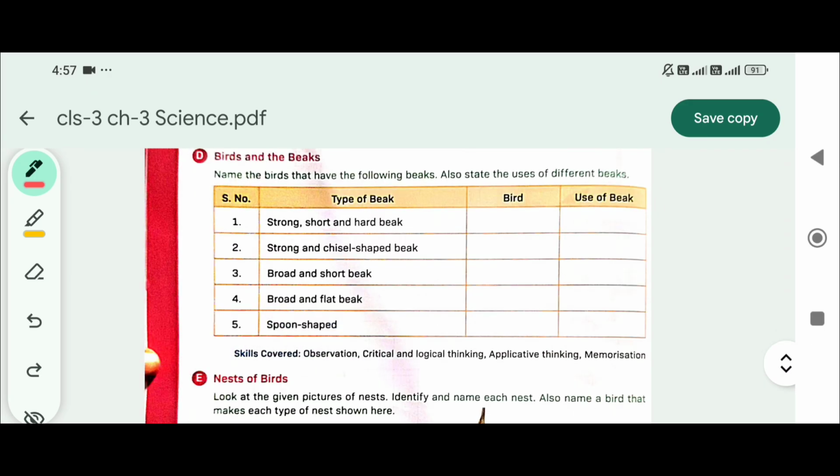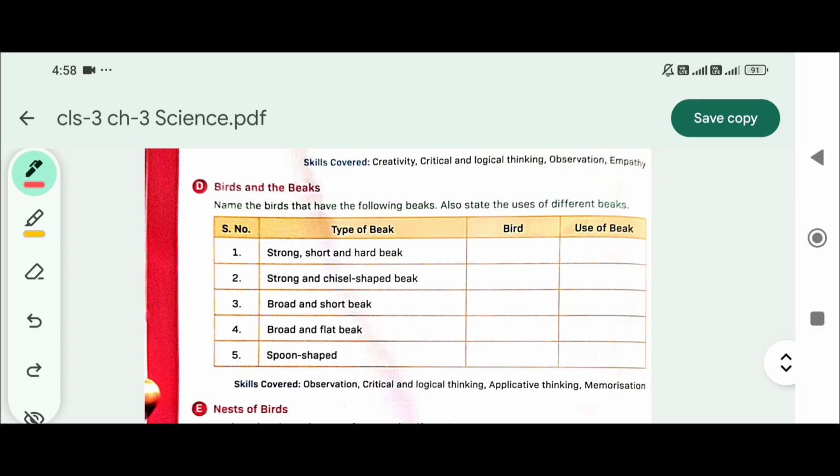Birds and beaks. Name the birds that have the following beaks. Also state the uses of different beaks. Strong, short and hard beak. Pigeon. Use of the beak to bite. यहाँ तो जगह नहीं होगा. To bite and crack their food. ठीक है.